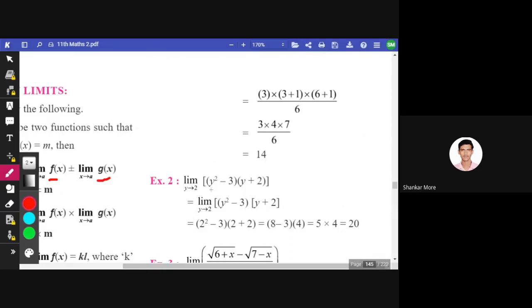Limit y tends to 2. In this example, we just have to put the value of y equals 2. We don't have to make any changes. We'll directly get 20 as the answer, straightforward.